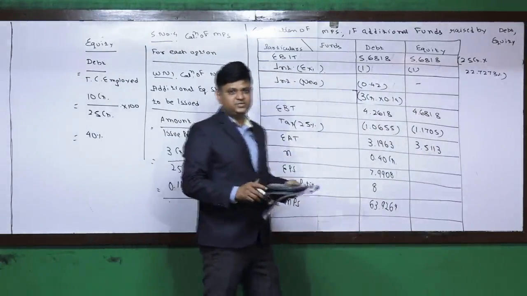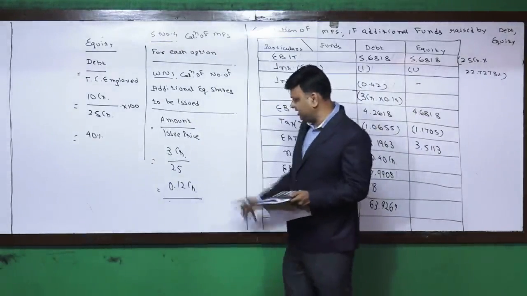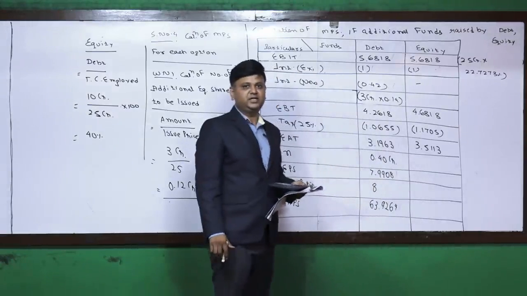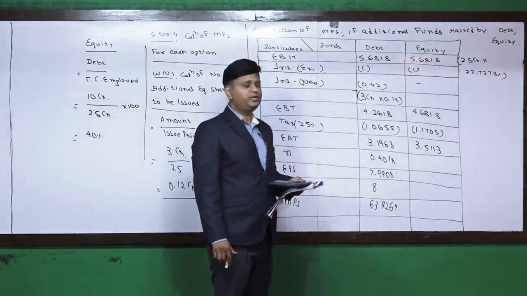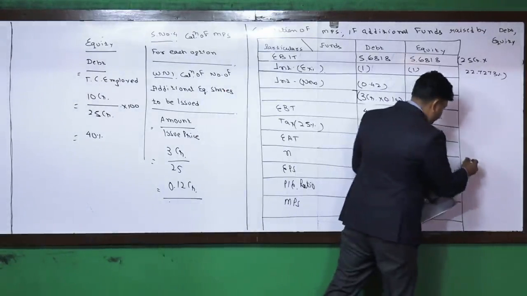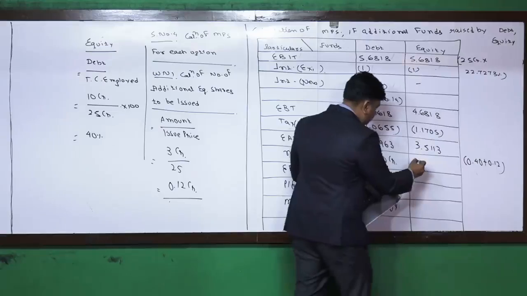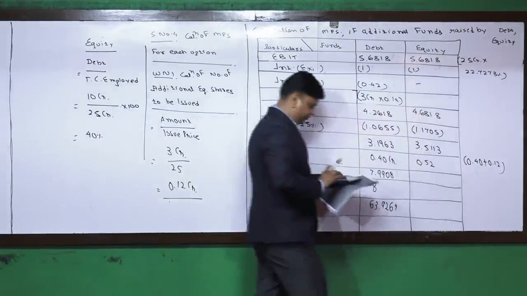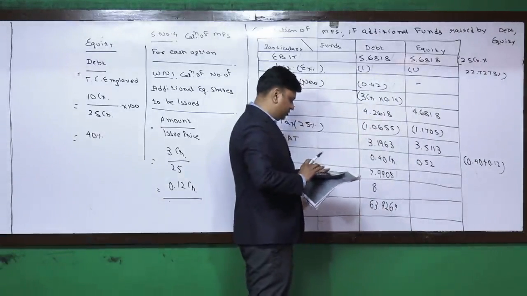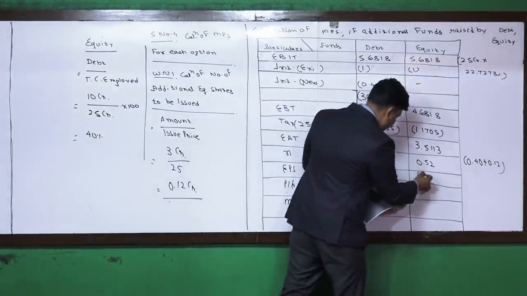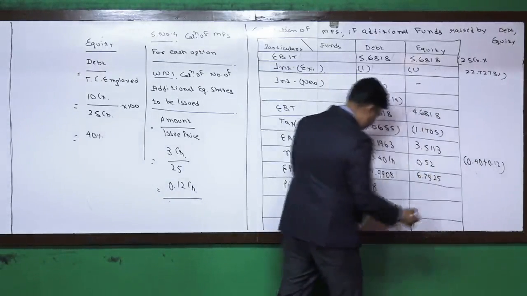Number of equity shares will increase because we are raising additional equity financing by issuing 0.12 crore shares. So 0.4 plus 0.12 crore comes to 0.52 crore. Dividing by 0.52, that comes to 6.7525.